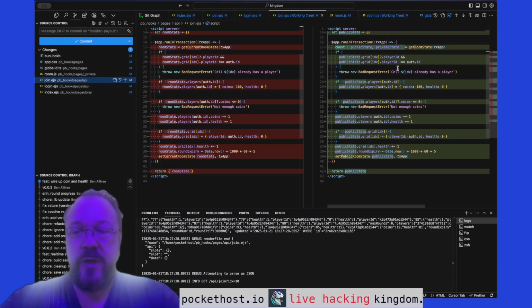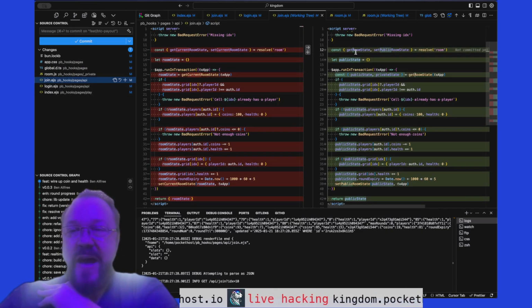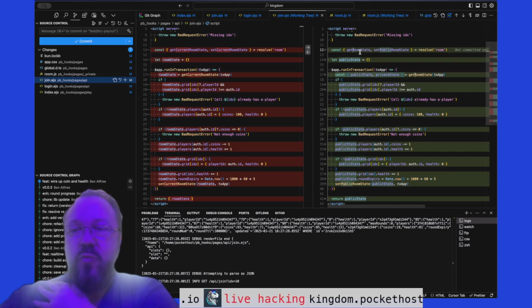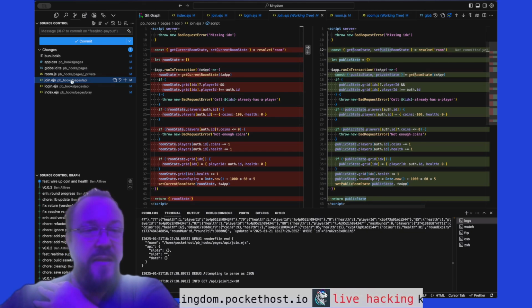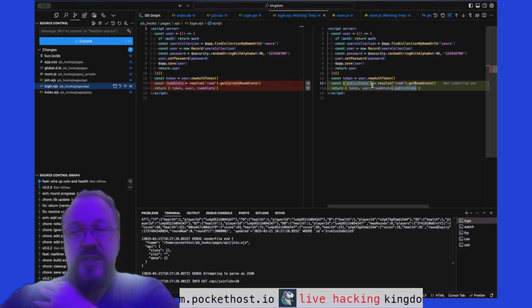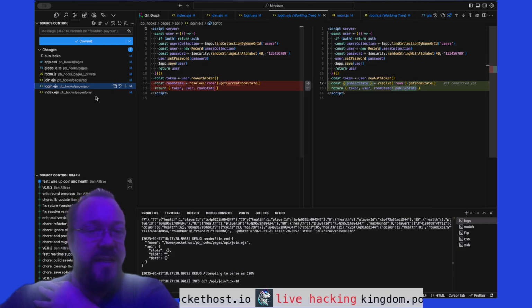We've changed the join code only a little bit. We refactored it here so that we get a public and private state out of get room state. Now it's referring to all the public state and returning public state. Inside login, we just changed it to refer to public state instead, no problem.